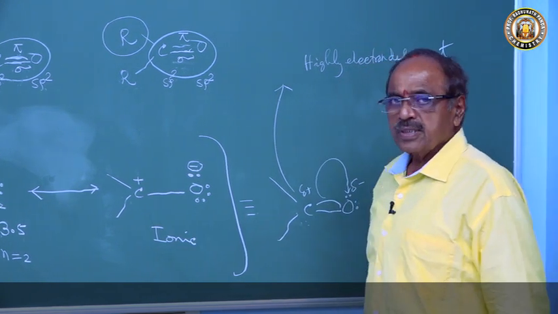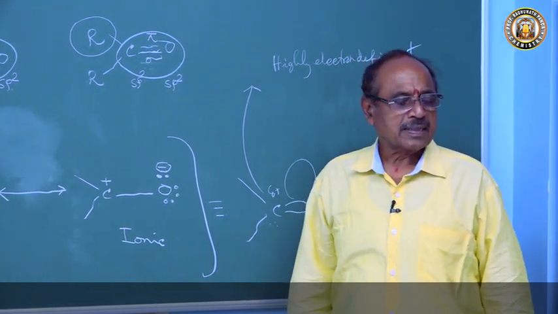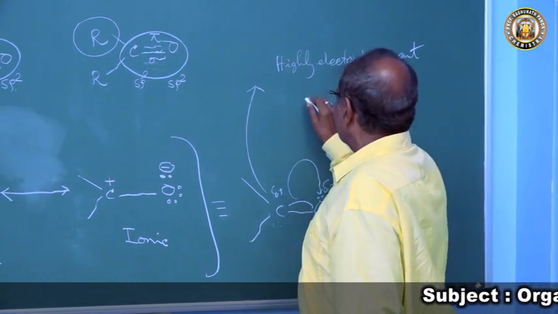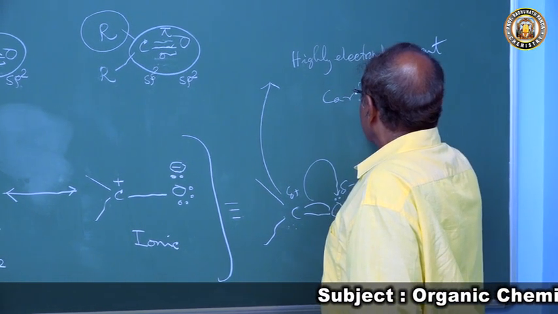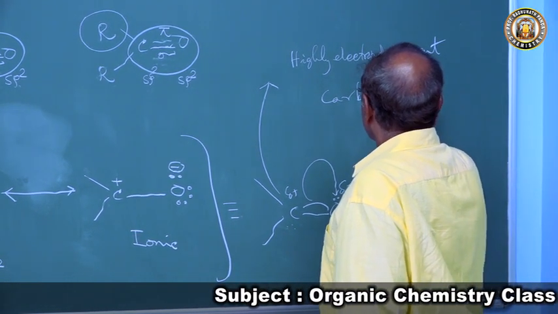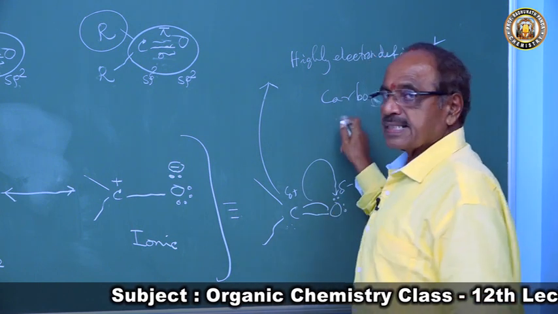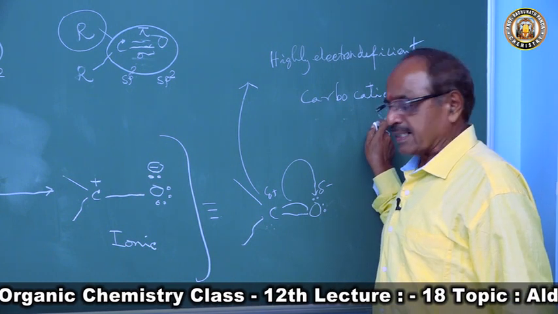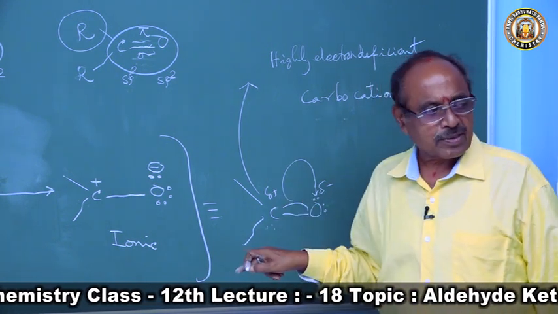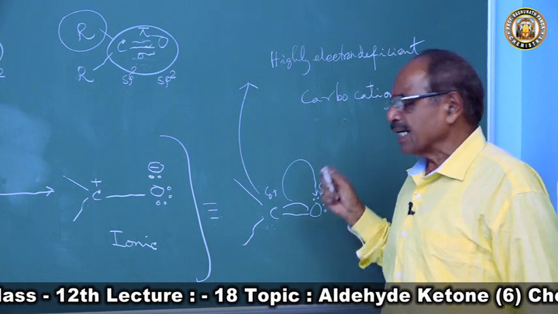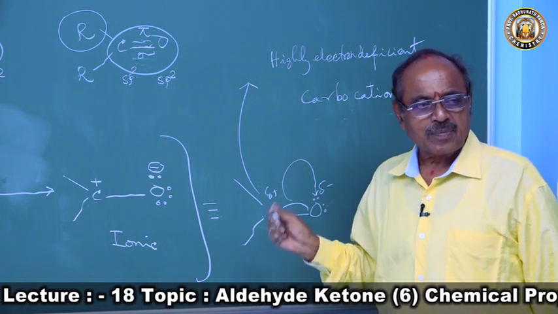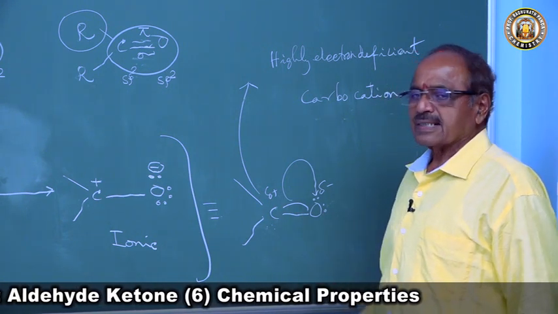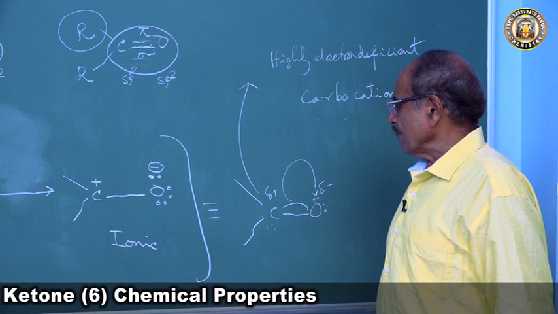Hence it has carbocation character, carbonium character, highly electron deficient.